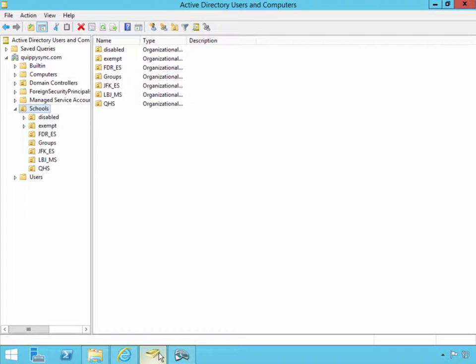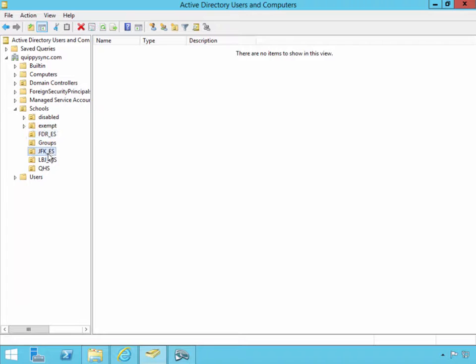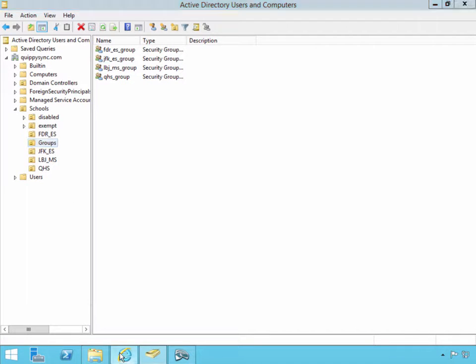In Active Directory, I have created corresponding OUs for each school. There is also a group for each OU in the Groups OU. I will now toggle to the Quippysync portal.